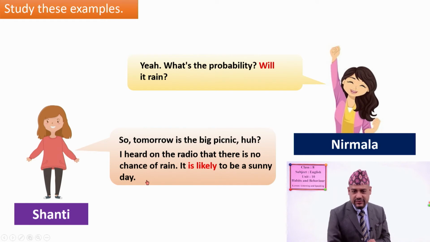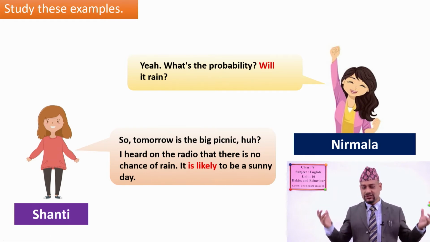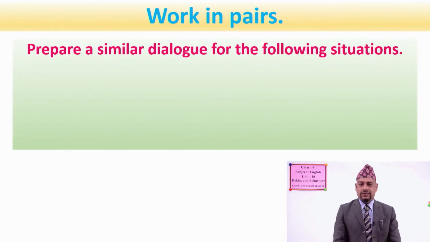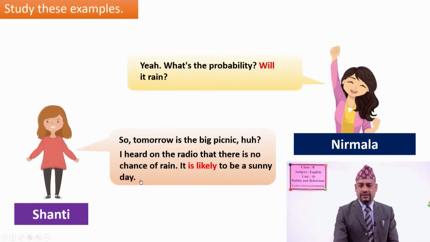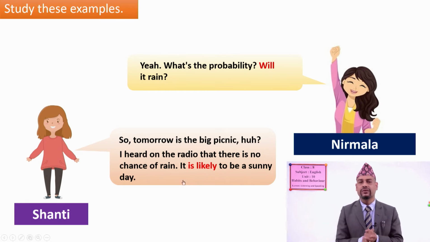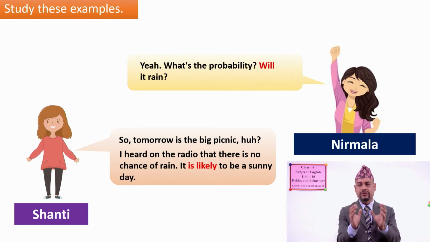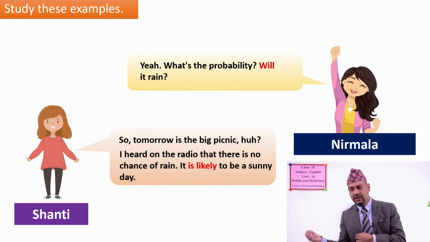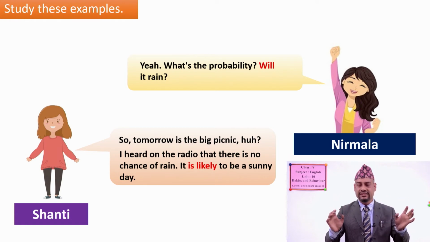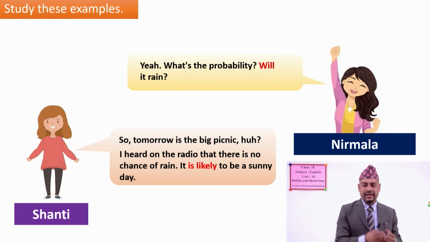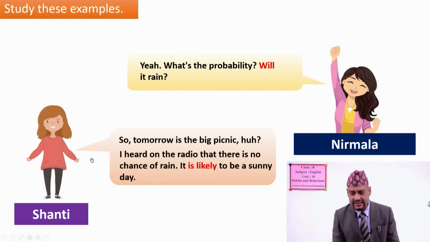Wow, interesting, you know, because if it is a sunny day, then they can enjoy a lot. So here also I have underlined, see, highlighted the words will, and then let's say is likely to. Okay, this is what we have already practiced, and we have to use them in our daily life for predicting or expressing the degree of probability that can take place in the future. In other words, we can use them for our plans also.